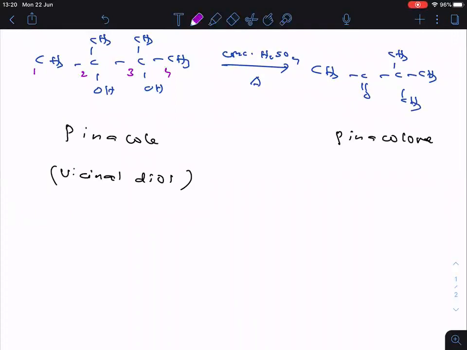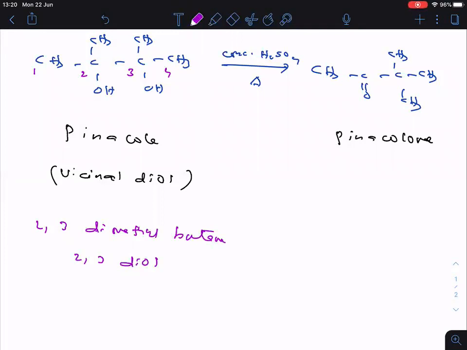Substituents are there: 2,3-dimethyl. So 2,3-dimethylbutane-2,3-diol. Let me read clearly: 2,3-dimethylbutane-2,3-diol.